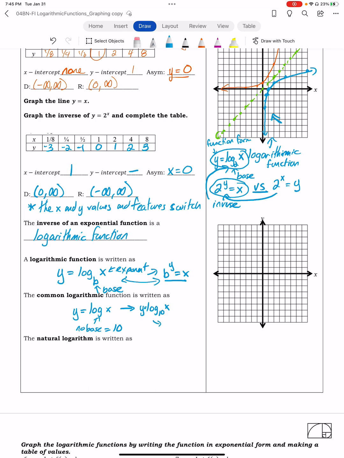And then we'll rewrite this in exponential form, where 10 is the base. So I can rewrite this as 10 to the y is equal to x. It's graphing that function. And then we have something called a natural logarithm. A natural logarithm is kind of an interesting one. So y is equal to ln of x. This is called a natural log.